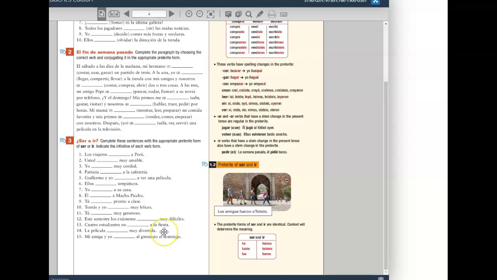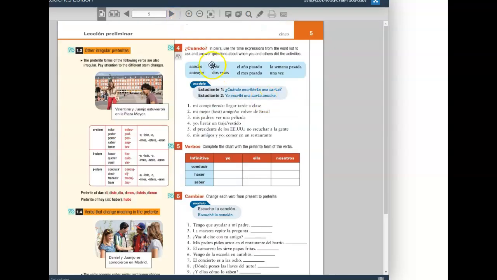So 2 steps. Which verb is being used, ir or ser, write it at the end of the sentence, and then which form should we use given the verb agent, the speaker that's indicated in the sentence. That's number 3. We're going to skip number 4.